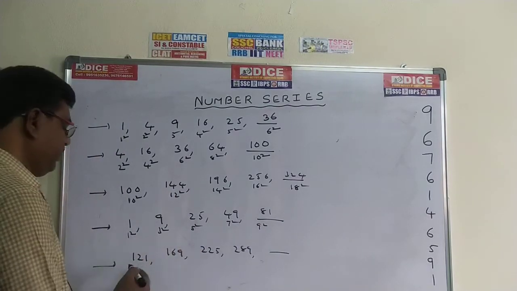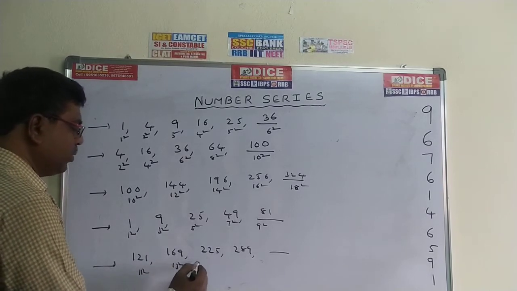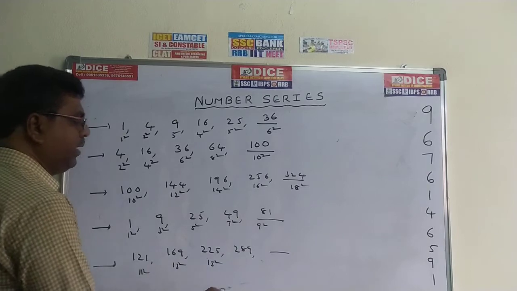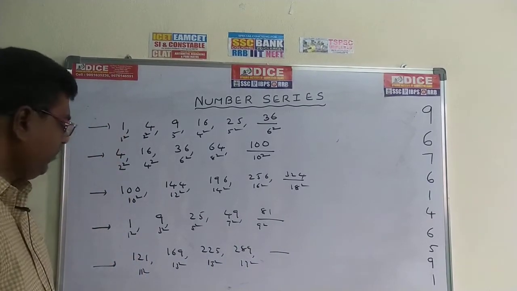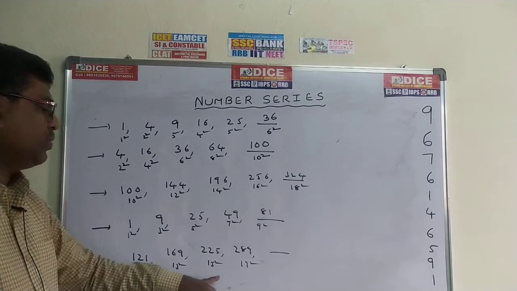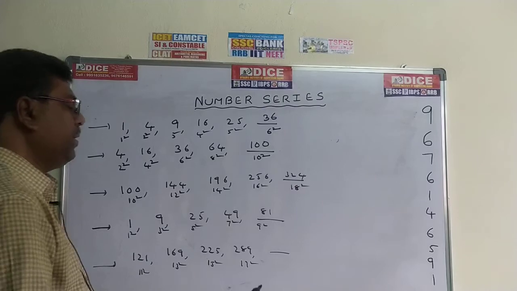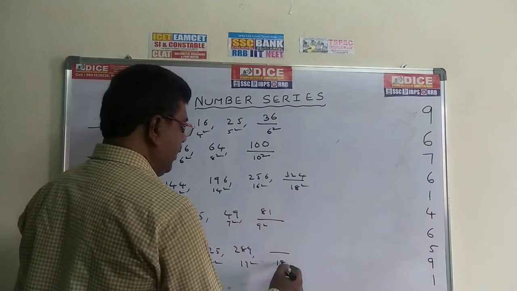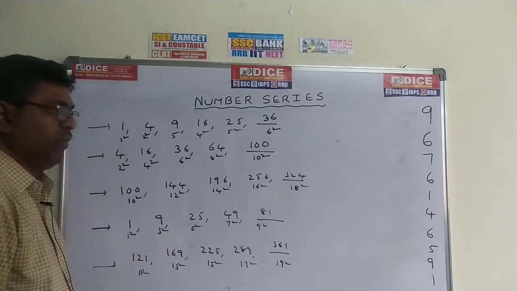Come to this one: 121 is 11 square, 169 is 13 square, then 15 square, 17 square. These are odd numbers, square numbers. The next odd number is 19 square. 19 square is 361.